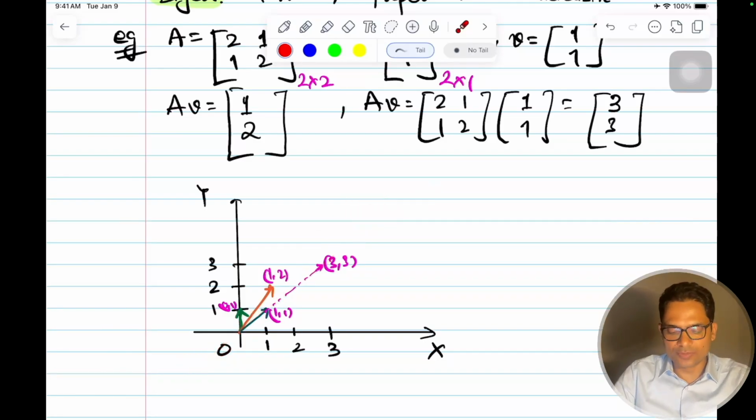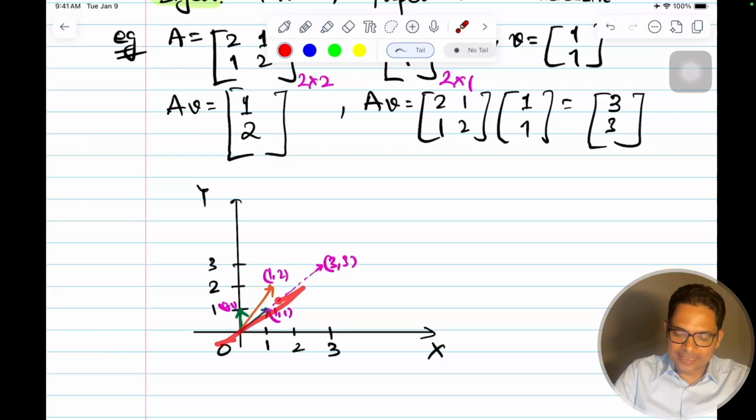We'll talk about this when the proper time comes, but for now, I hope you understand that the vectors which do not change their direction when multiplied by the matrix are the eigenvectors for that matrix.